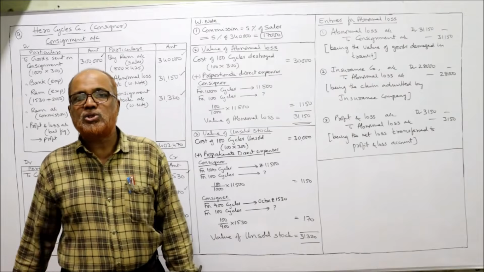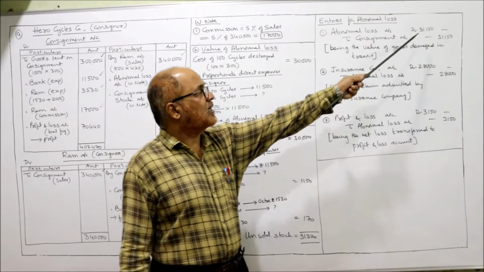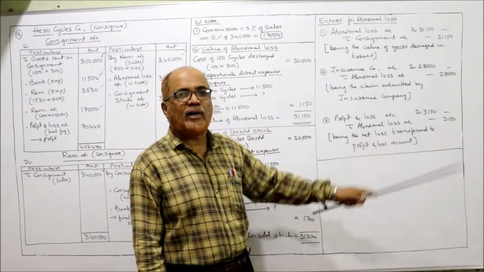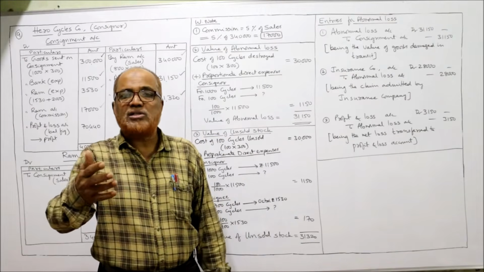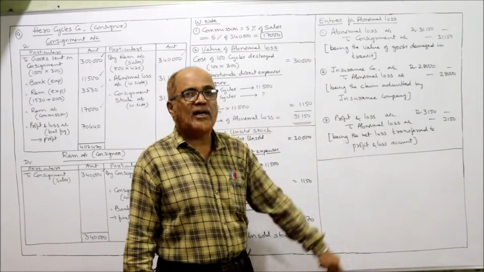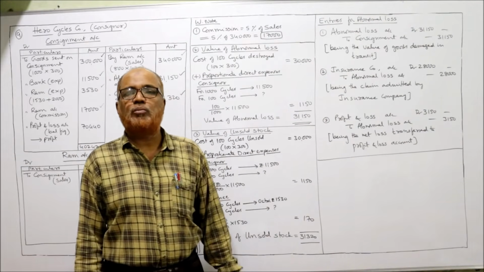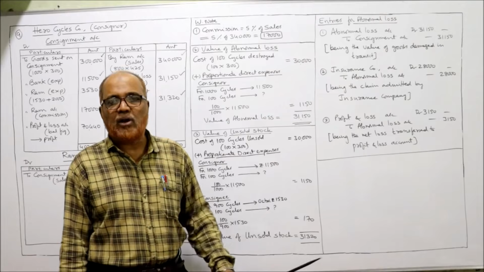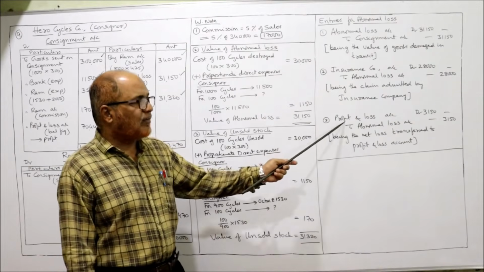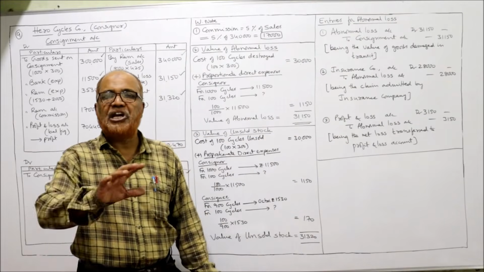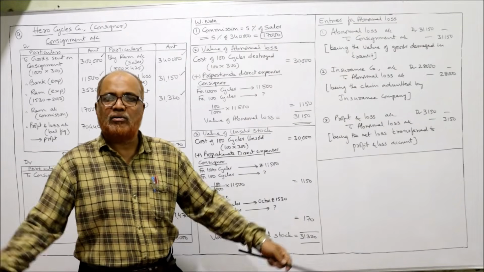Now there is a net loss. Actual loss is 31,150, but insurance company agreed to pay only 28,000. So how much net loss? 31,150 minus 28,000, 3,150 is the net loss. And this net loss should be charged to profit and loss account. So entry will be profit and loss account debtor to abnormal loss 3,150 being the net loss transferred to profit and loss account. That's all.